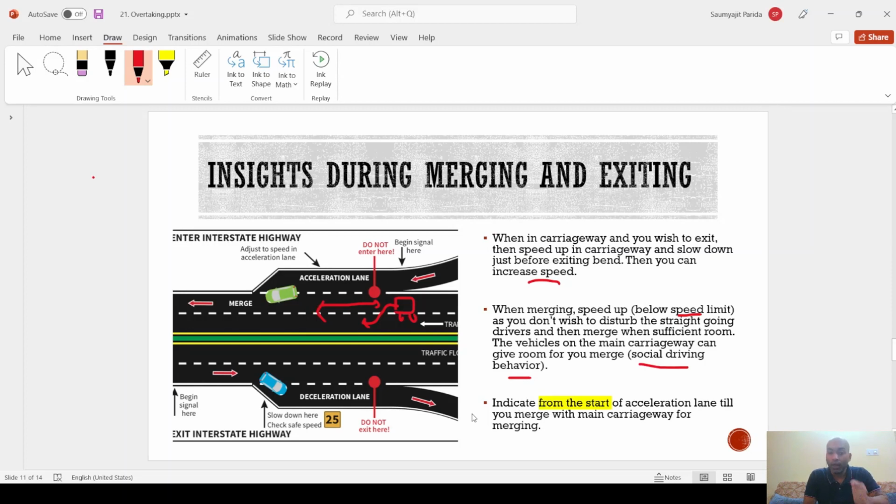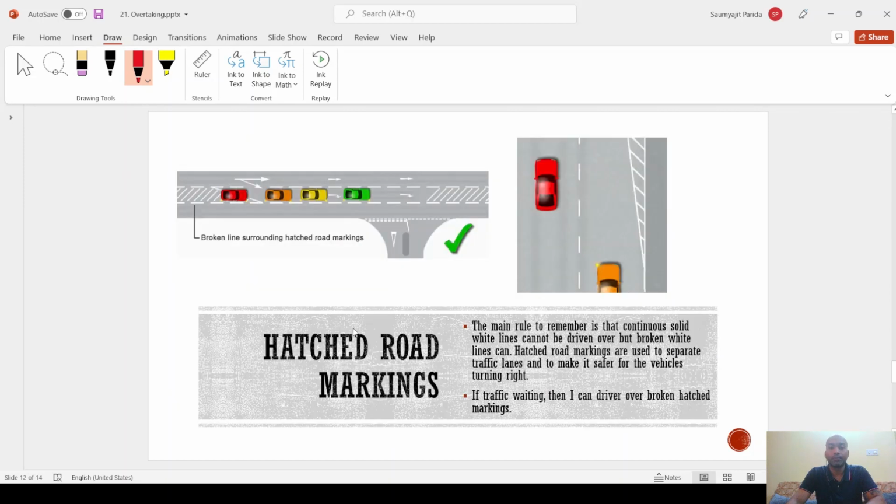Okay, when should I indicate during merging? Always indicate from the start, from here. From here I should always indicate until I merge with the main carriageway. So these are the rules for the merging and exiting maneuver.